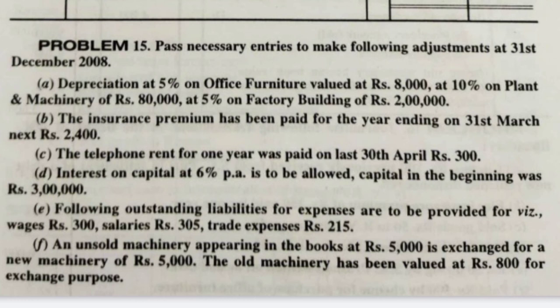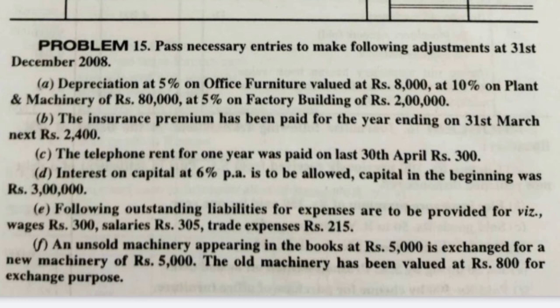Next, an old machinery appearing in the books at rupees 5000 is exchanged for new machinery of 5000. The old machinery has been valued at 800 for exchange purpose. In the solution they have given the entry indirectly, so I will tell the direct entry.